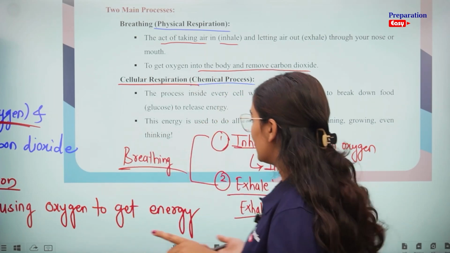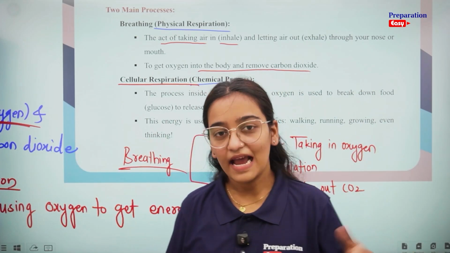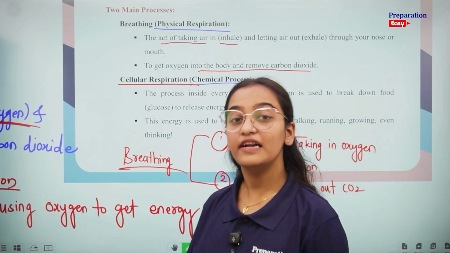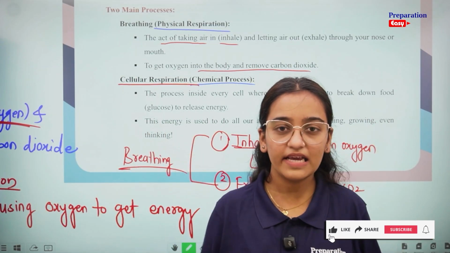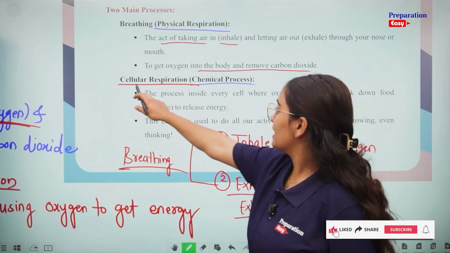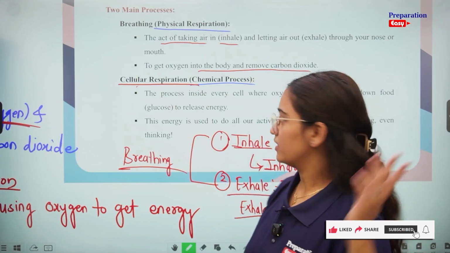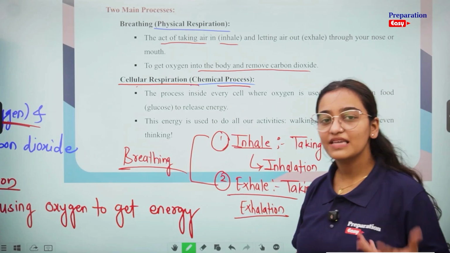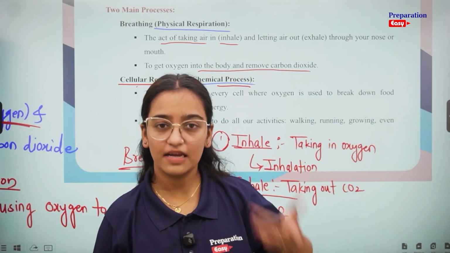So here the respiration is occurring inside our cell. That is why it is called internal or cellular respiration, because it is occurring inside the cell. It is a chemical process because various enzymes and chemical steps are involved.